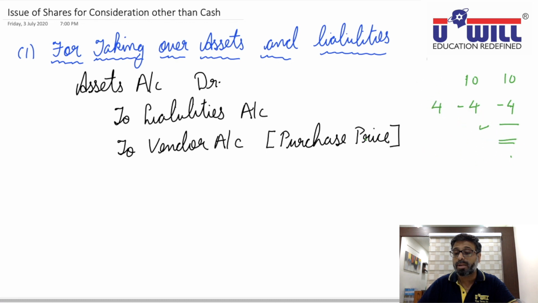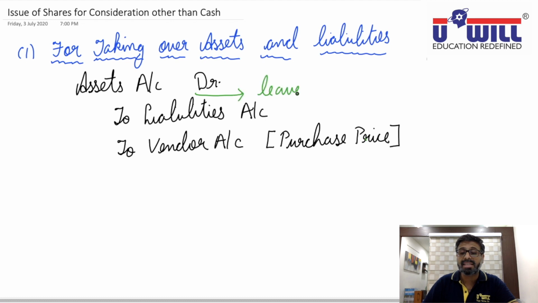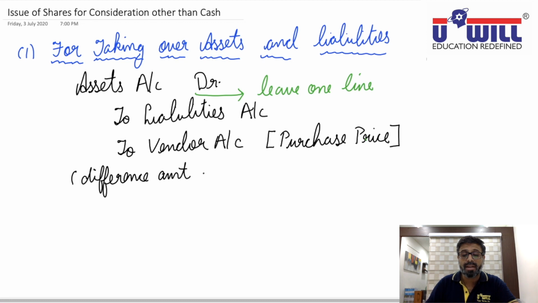You just remember one shortcut trick, that is, you will record this entry leaving one line in between. After assets you leave one line, then you credit liabilities and vendor account, and the difference amount whatever remains, in your journal entry, if it remains in debit side, then you write it as goodwill.